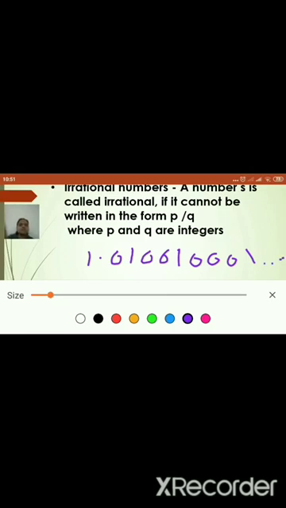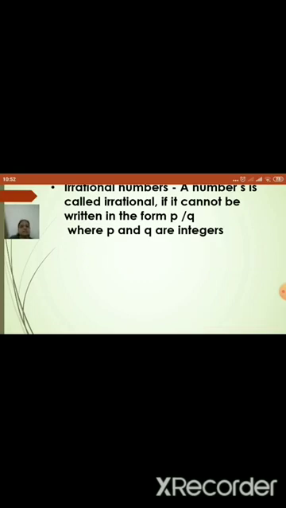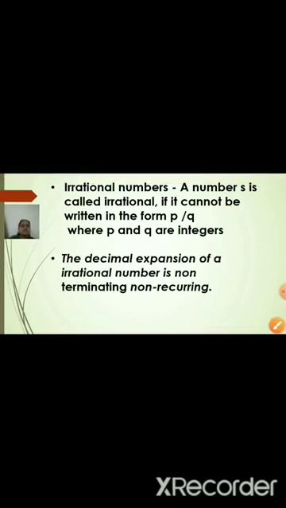Here the digits 0 and 1 are repeating, but not in the same group. Here 1, 0, then 2 zeros, then 3 zeros and so on, and it is infinite because I have put the dots. So these types of numbers are also called irrational numbers. But if I do not put the dots here, in that case it is a rational number, because it becomes a terminating number. Yes, let us see the next part.